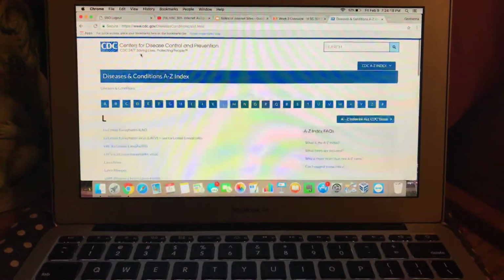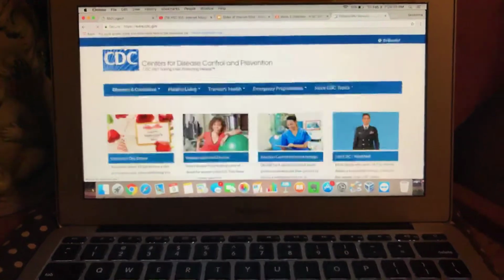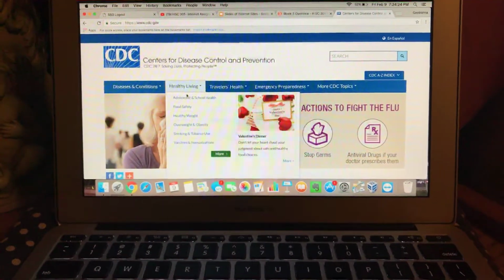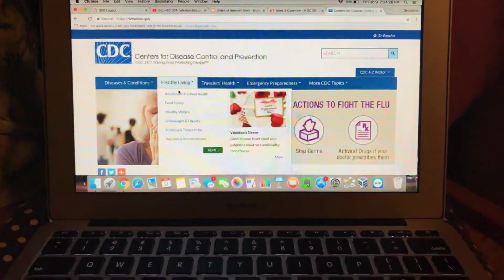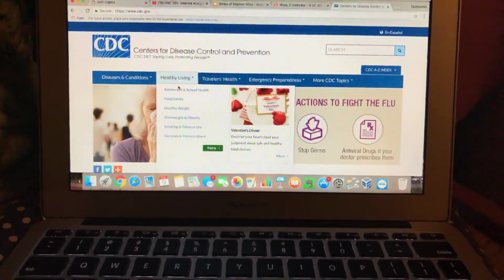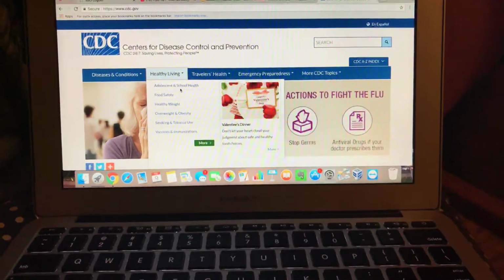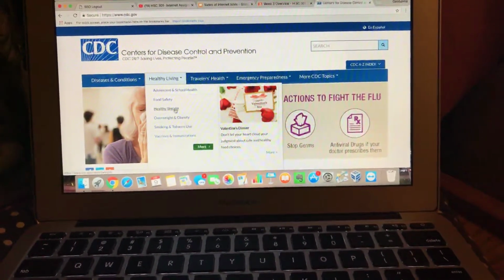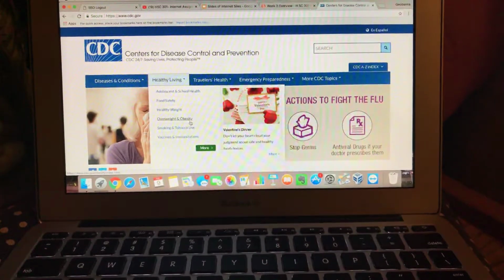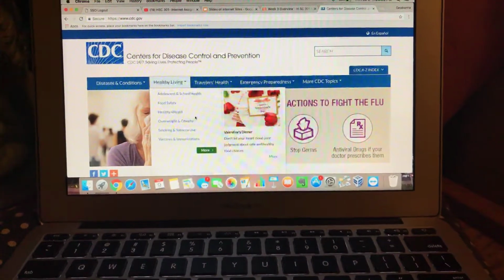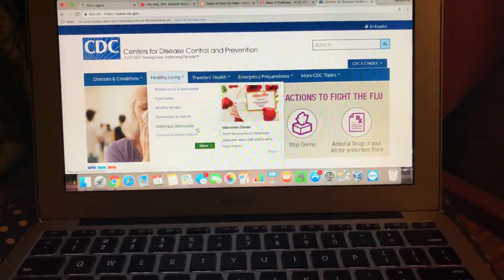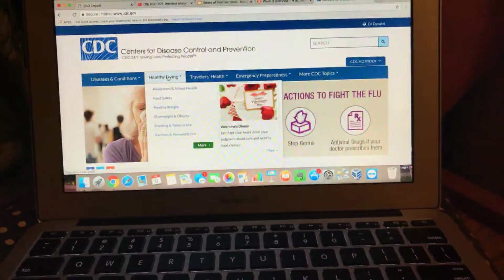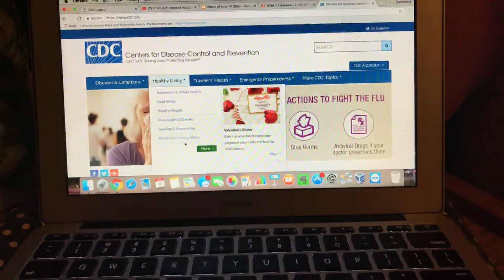So going back to the home page, next to that is healthy living. It talks about things to make your lifestyle a little healthier. It talks about adolescents and school health, food safety, healthy weight, obesity and overweight, smoking and tobacco use, and vaccines and immunizations. So I think this is really cool that you can read about it.